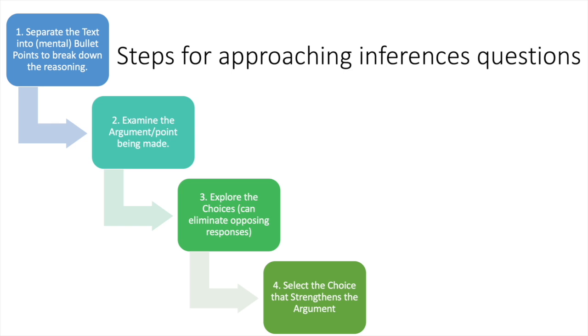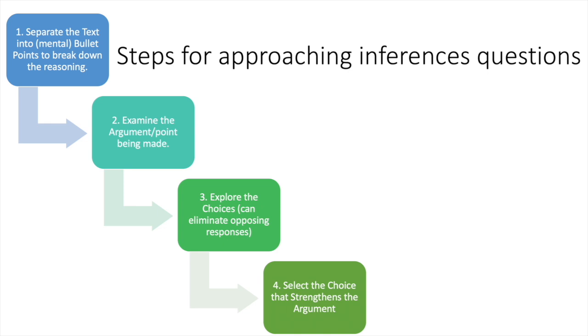The first one is to separate the text into bullet points to break down the reasoning. I have mental in brackets here because for a lot of people, the whole act of writing down bullet points can be unnecessary, inefficient, and maybe time consuming. So it depends where you are in your level with these types of questions and what personally works best for you. I think that writing down all of the bullet points helps if it's a really complicated text or if you're struggling in that moment to understand what's going on because of stress or anything really, because then writing it down really helps to break it down into its most simple elements.